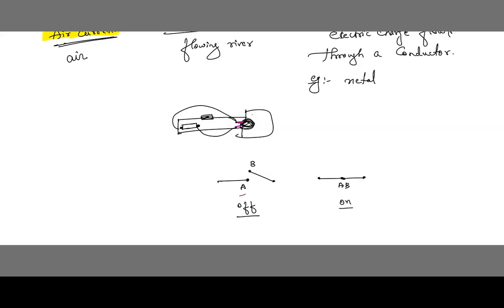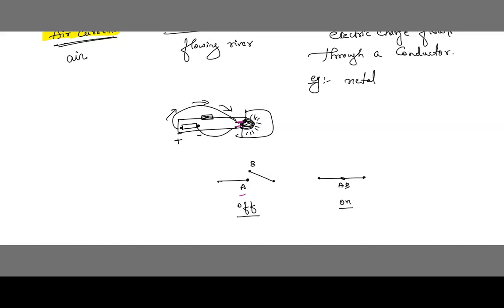Now the switch is on, so the torch will start glowing. If it is off, it doesn't emit any light. Understood, children? So here we have 2 terminals. This is the positive terminal and let me say this is the negative terminal. The current will start moving in this direction, so that this torch will glow.